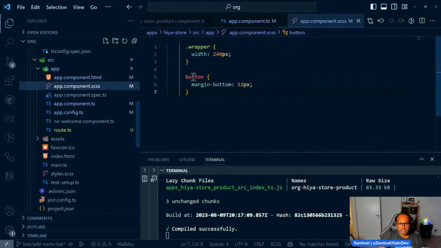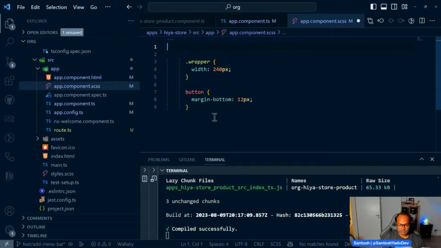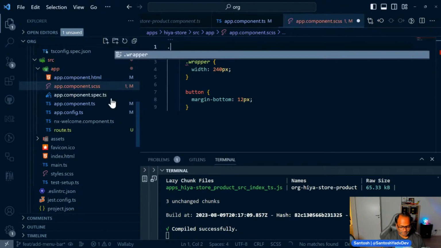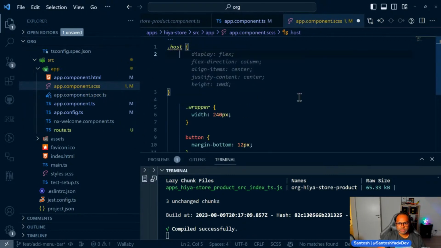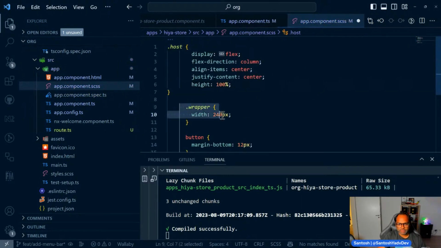So we have class wrapper. The width is this, and what else? We can actually say text. This is what we do. Display flex.